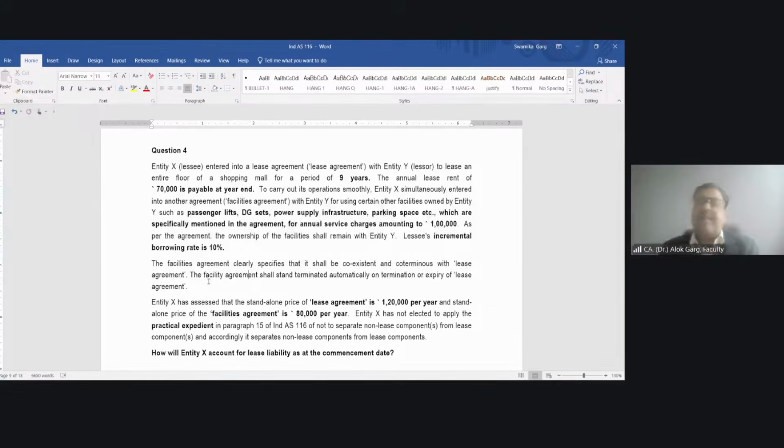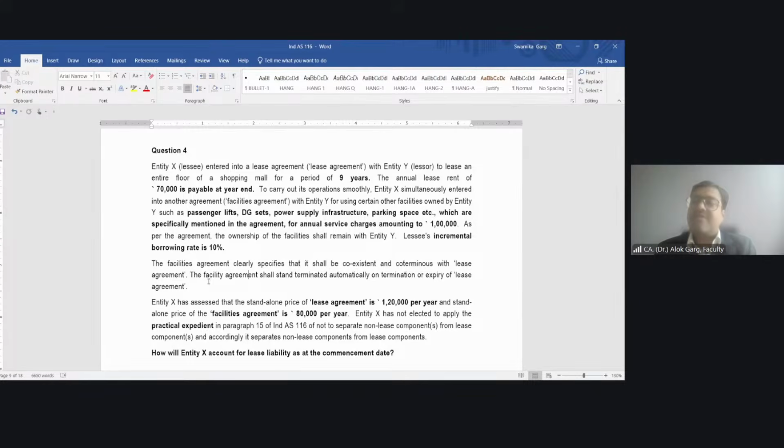Then you come to me and say, sir, can I put 70,000 in my rental agreement and 1 lakh in my facility agreement? I said I'm okay, as long as you are paying me 1.7 lakh. So the point here is, people started planning. They started manipulating their books.